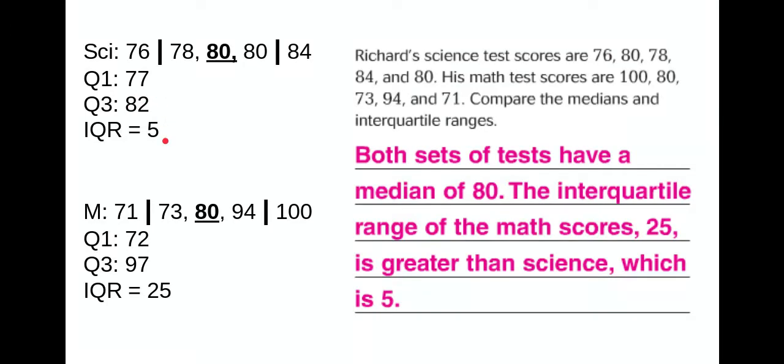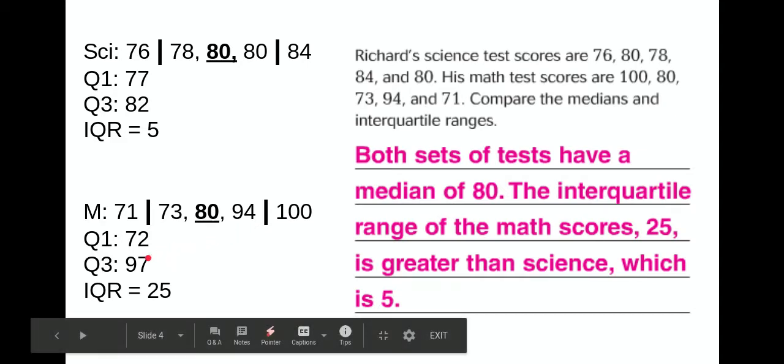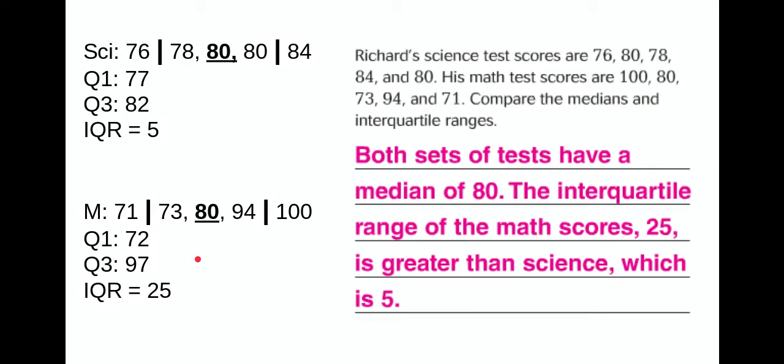So the IQR of science is 5. Your median down here for math, which is represented by this letter M, is 80. Your Q1 is in between the 71 and 73, which is 72. And then Q3 is between 94 and 100. So you have to take 94 and 100 and add them, and then divide that sum by 2. That gives you 97. So to find your IQR, you take 97 minus 72, and you get 25.